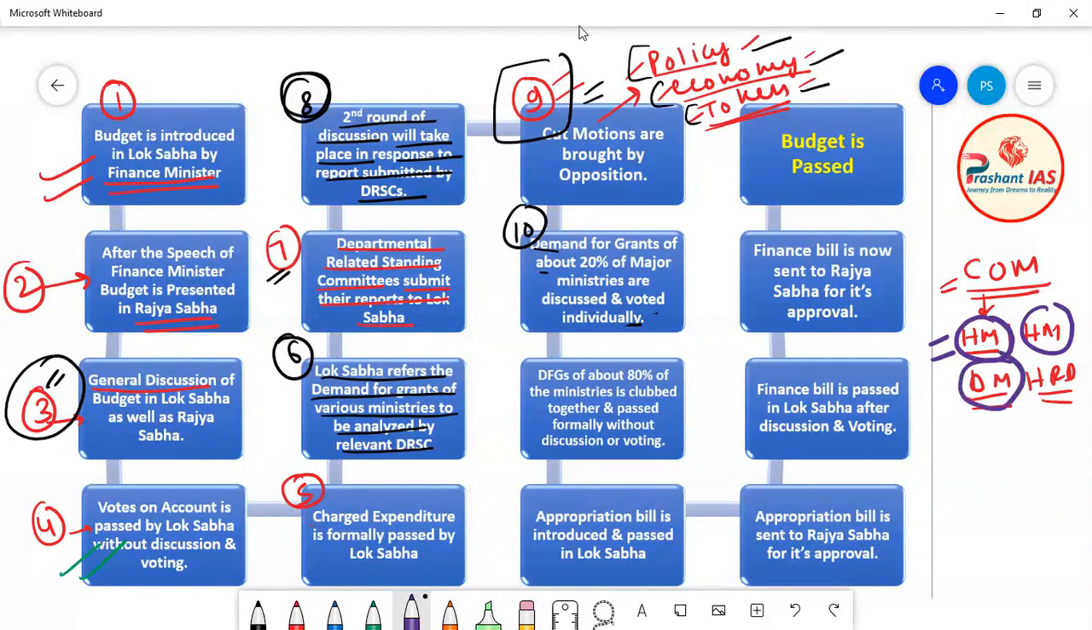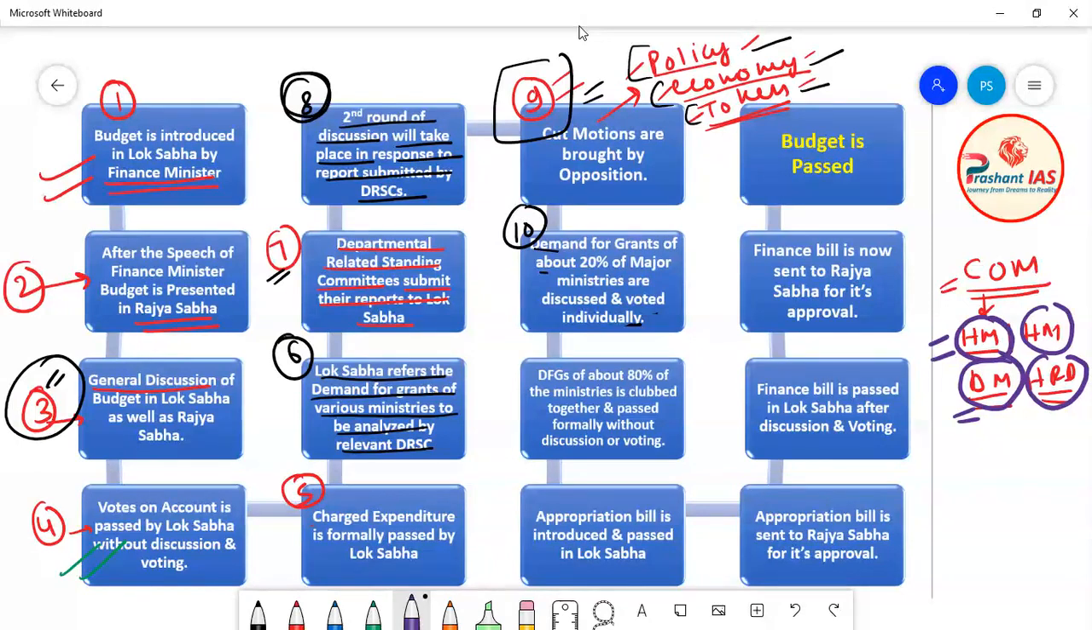For example, let us see what will happen with the defense ministry. Lok Sabha also has the report submitted by a departmental related standing committee regarding the demand for grant made by the defense ministry. Based on that report, Lok Sabha will discuss the demand for grant made by this defense ministry. First, a separate discussion will take place on the demand for grant made by the defense ministry, and after that the voting will take place.